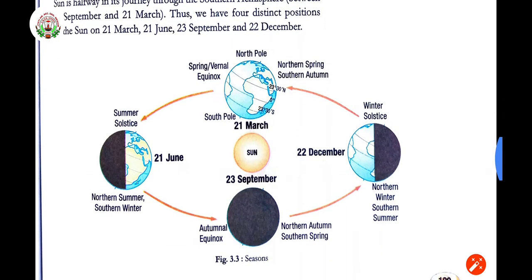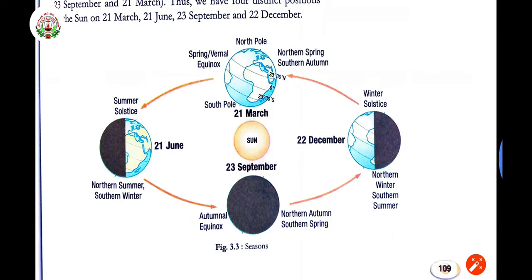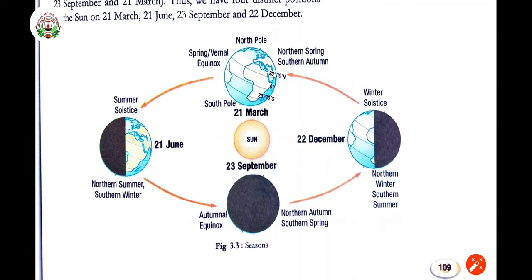So see the diagram here, figure number 3.3. This is about the season. You can see when the sun is overhead on 21st March and 23rd September, as I told in the earlier topic, equal days are there. That is called the equinoxes. Now, see the portion which is in front of the sun, they are having light, and the portion which is opposite to the sun, that is having darkness. So, in this way it is happening.